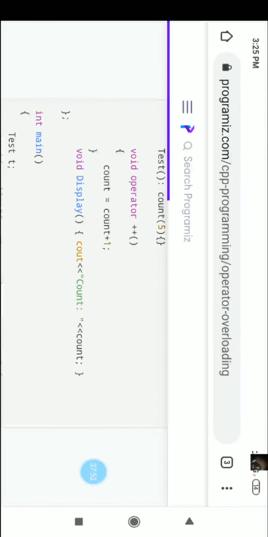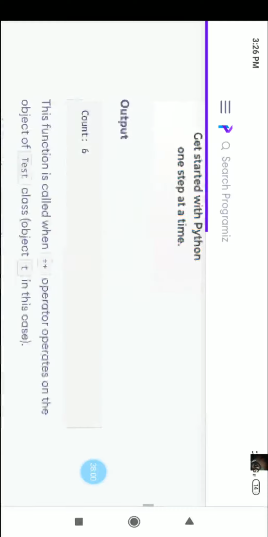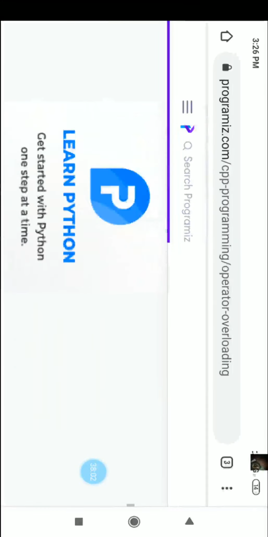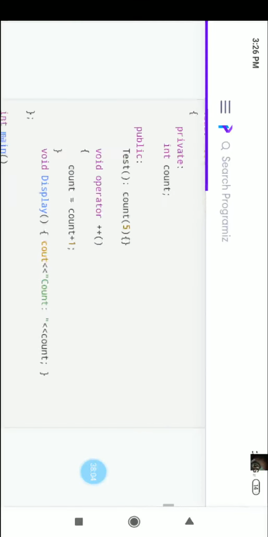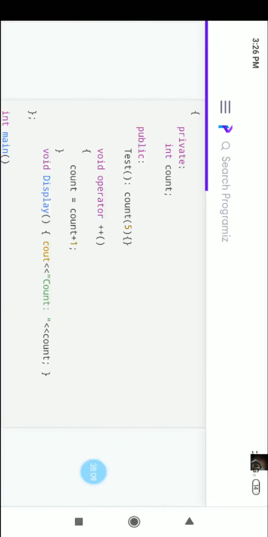Void display count. Look at here. Plus plus is calling the function void operator. What is the output? 6 is the output here. What is the count? The initial count value is 5.